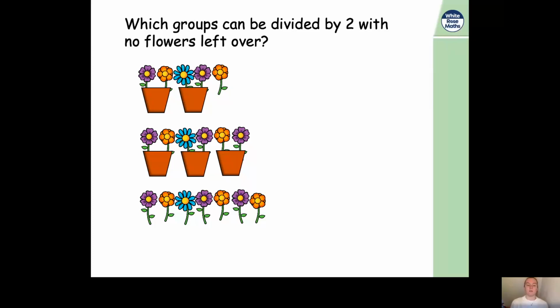Now, what about the last one? How many flowers have we got? We've got 7 flowers this time. Do we think that we'll be able to divide 7 by 2? No, I don't think so either, because 7 is an odd number. So let's try. Are we going to be able to make another pot? No, we're not, because we only have 1 flower and we need 2 flowers in each pot. So therefore, 7 cannot be divided by 2. Well done if you got those right.